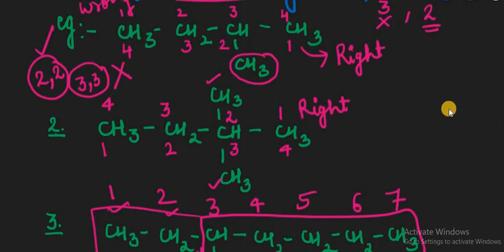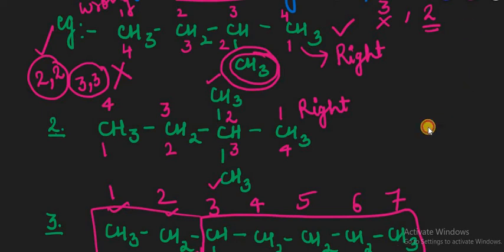Now moving on to the part of providing the names to these compounds. See, in the first example, it is given that CH3, CH2, CH, CH3 is present in the parent part, and that CH3 is present alongside. That is the right way to give the name to them: 1 2 3 4, right? This is the right way to provide the name, numbering 1 2 3 4. Then just see, there are 4 carbon atoms.